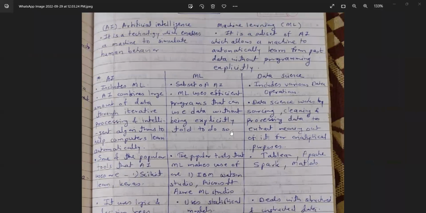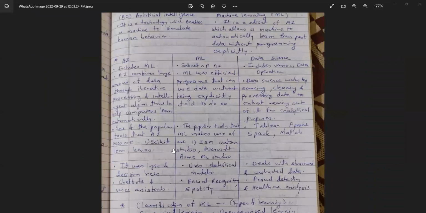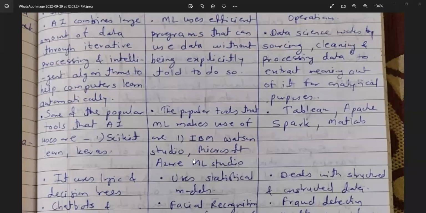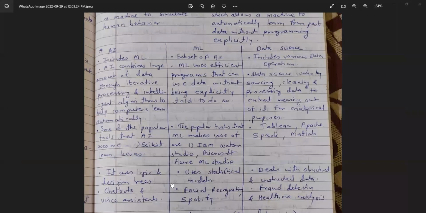Third point: some of the popular tools that AI uses are Scikit-learn and Keras. The popular tools that machine learning makes use of are IBM Watson Studio and Microsoft Azure ML Studio. In data science, the tools are Tableau, Apache Spark, and MATLAB.